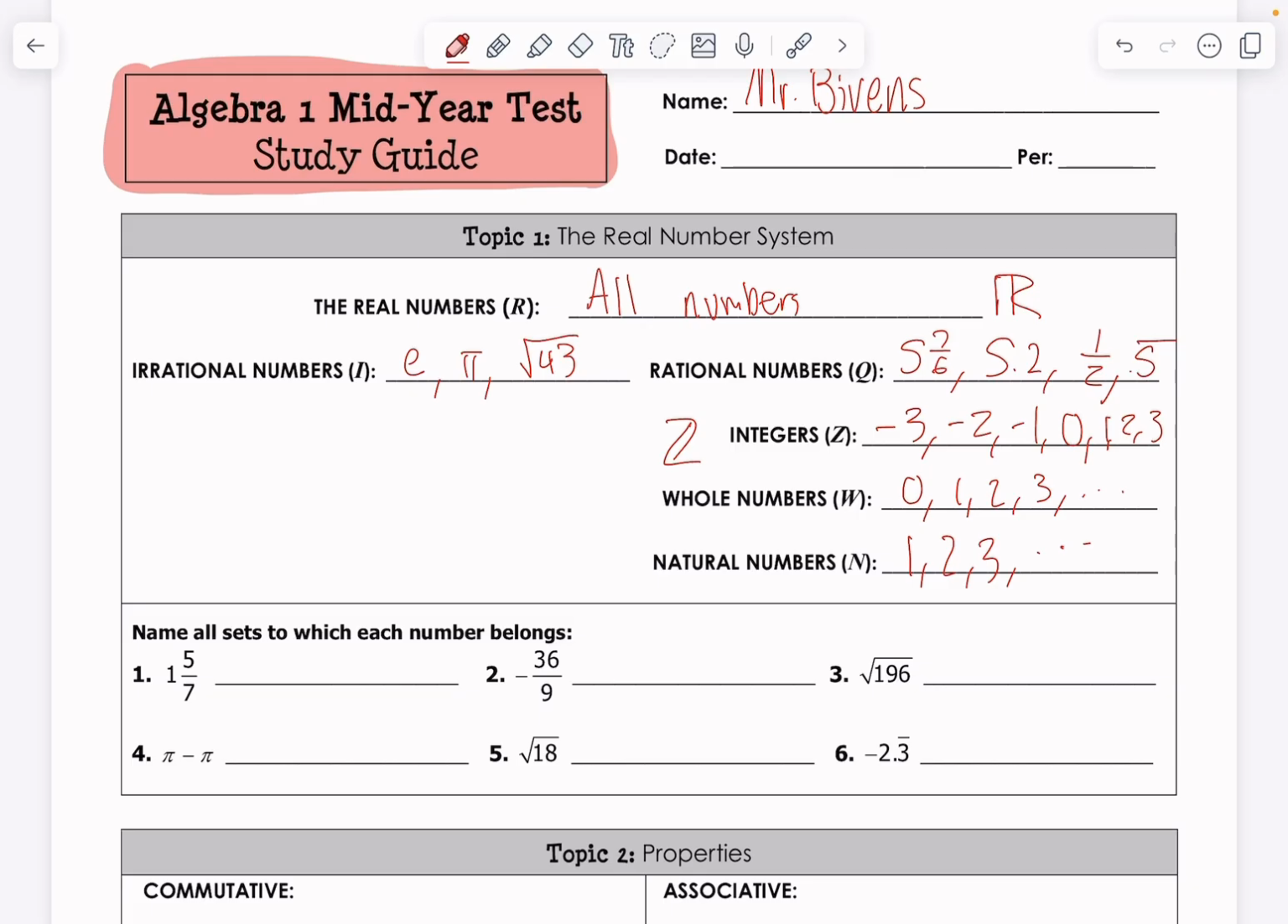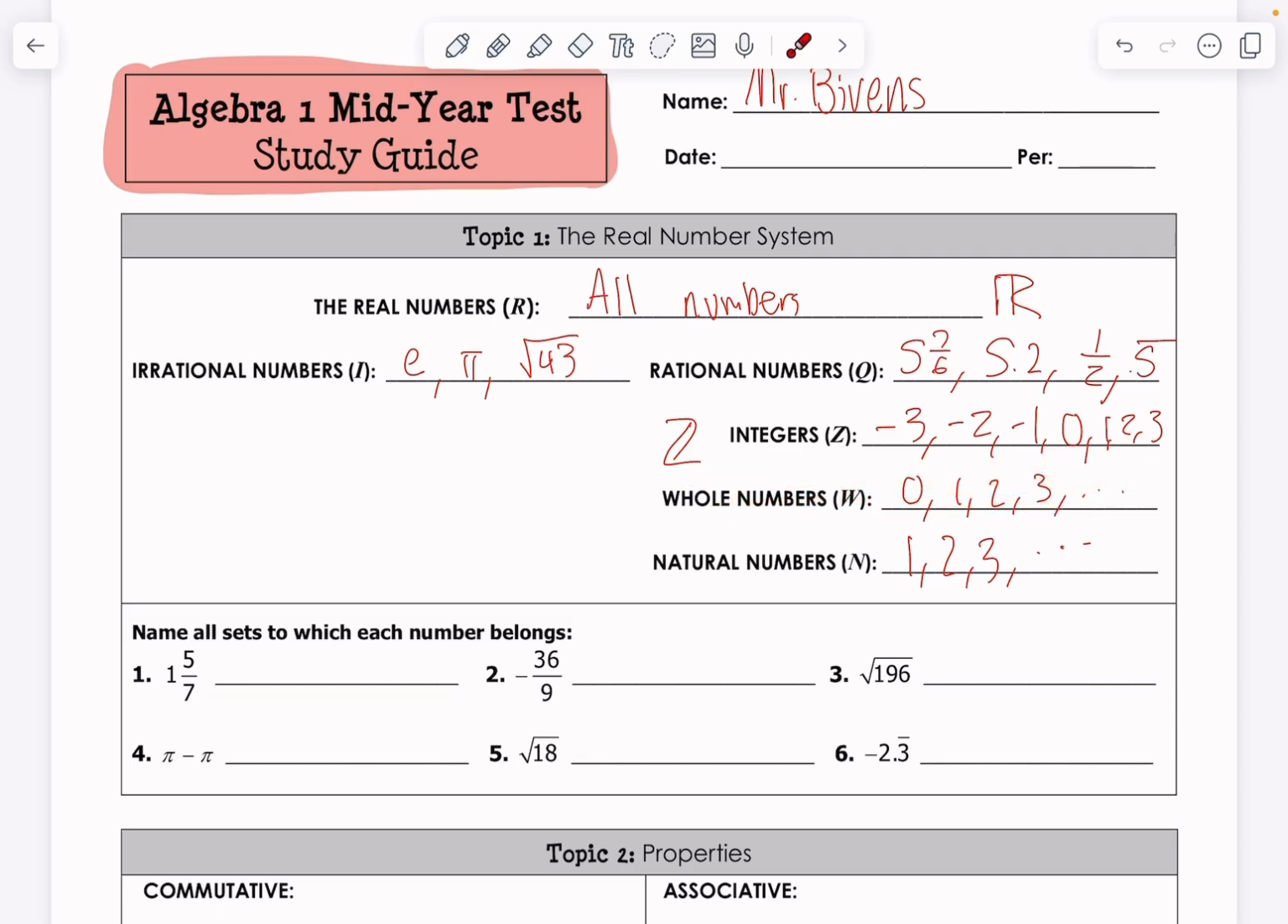So for example, let's do number 4, okay? If I give you a number, tell me which sets it belongs to. So I'm looking at 1 and 5/7. Is it a natural number? I'm just going to go from the bottom to the top. Let's see what sets this belongs to, okay? Is it a natural number? No, natural numbers do not include fractions, so it can't be a natural number. Is it a whole number? Not looking like it.